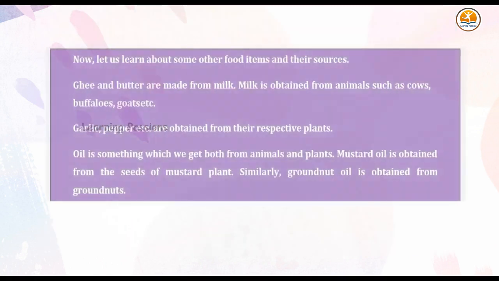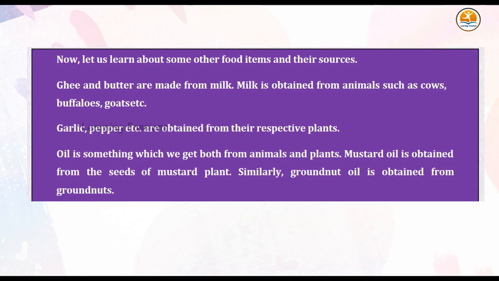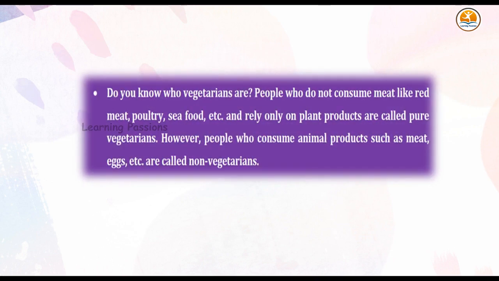Now, let us learn about some other food items and their sources. Ghee and butter are made from milk. Milk is obtained from animals such as cows, buffaloes, goats, etc. Garlic, pepper, etc. are obtained from their respective plants. Oil is something which we get both from animals and plants. Mustard oil is obtained from the seeds of the mustard plant. Similarly, groundnut oil is obtained from groundnuts. Salt is obtained from seawater. Complete the following table by listing the sources, plant or animal, of the given ingredients.